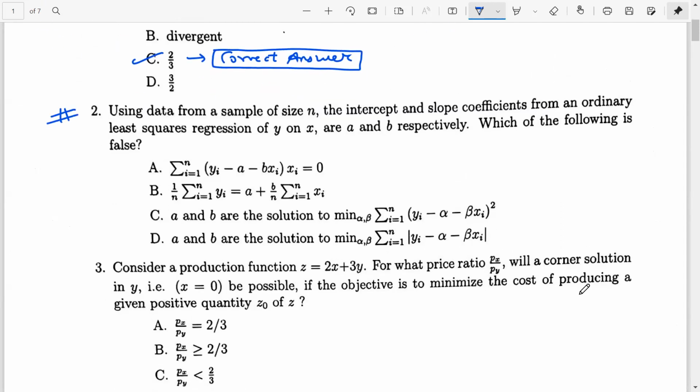Let's look at question number 2. Using the data from a sample of size n, the intercept and slope coefficients from an ordinary least squares regression of y on x are a and b respectively. Which of the following statements are false? We are given 4 statements. You can clearly see it's a question based on econometrics, and we have done the ordinary least squares procedure in my introductory econometrics course. So let's come to the whiteboard and let's solve this question.